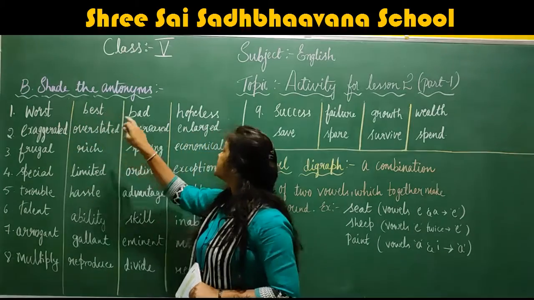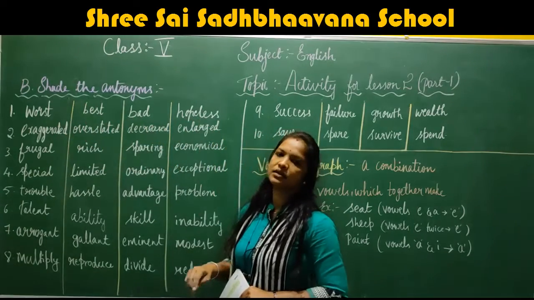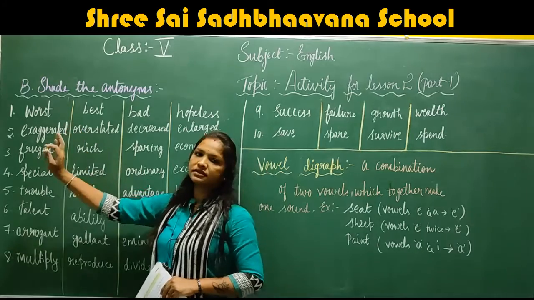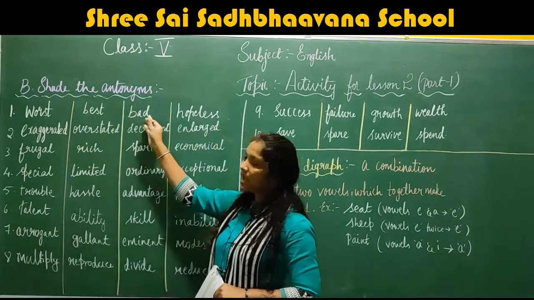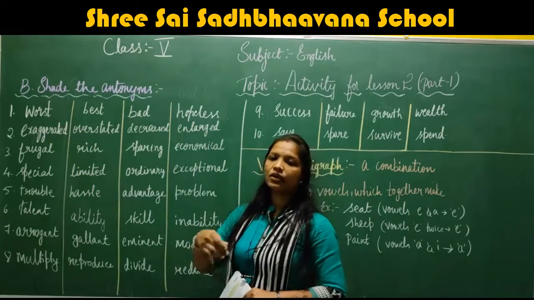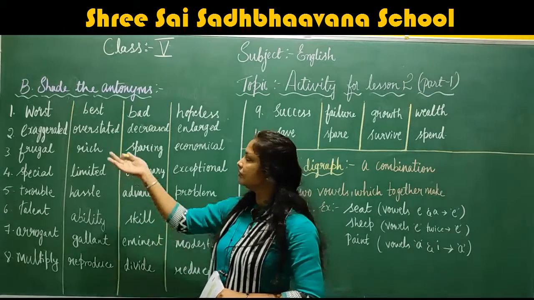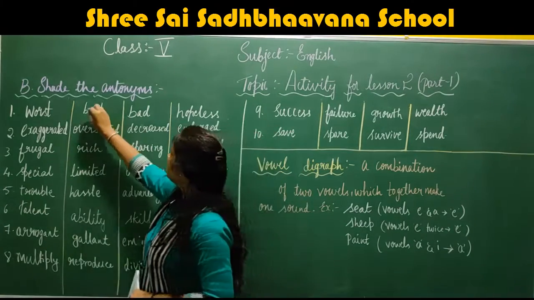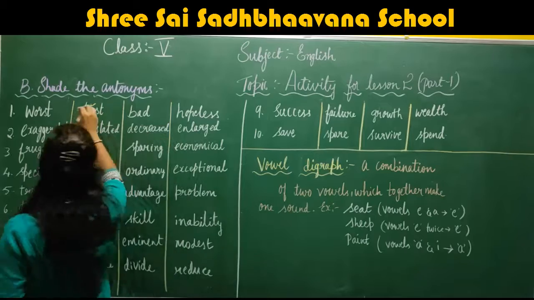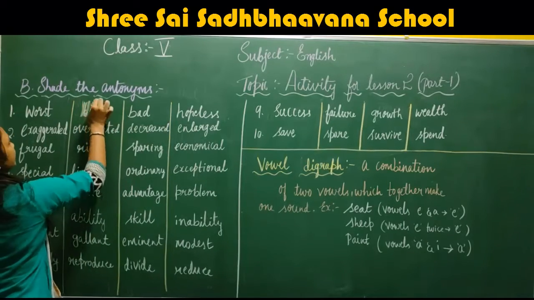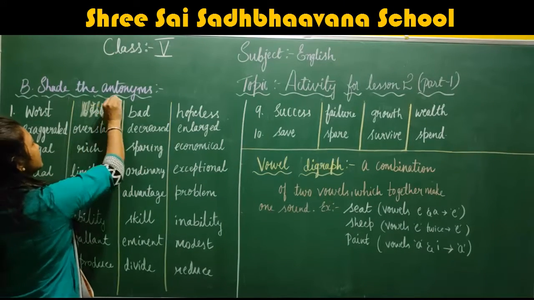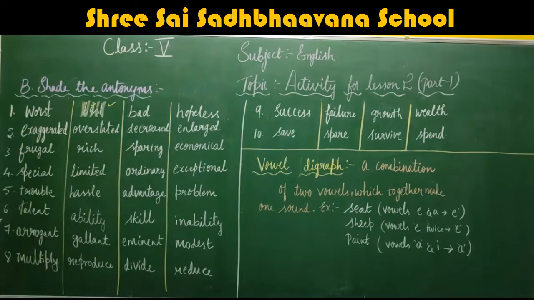Now, the first word, what have they given first? Worst, best, bad and hopeless. Now what do you mean by worst? Worst means bad and hopeless. Now what is the antonym or the opposite for the word worst? It is best. So you have to shade or tick the answer. Now the second one, exaggerated.